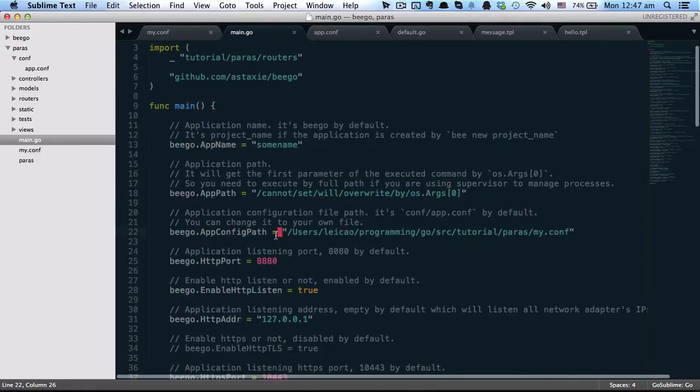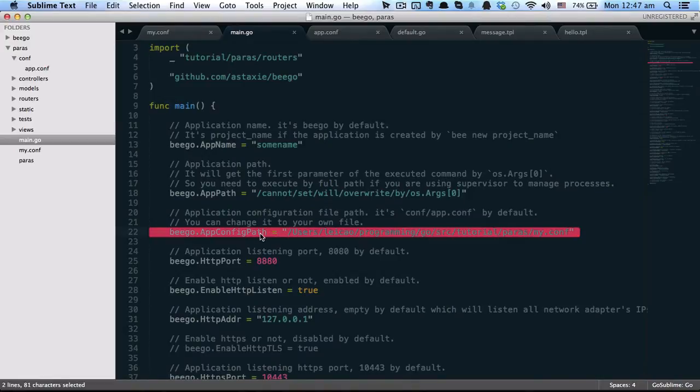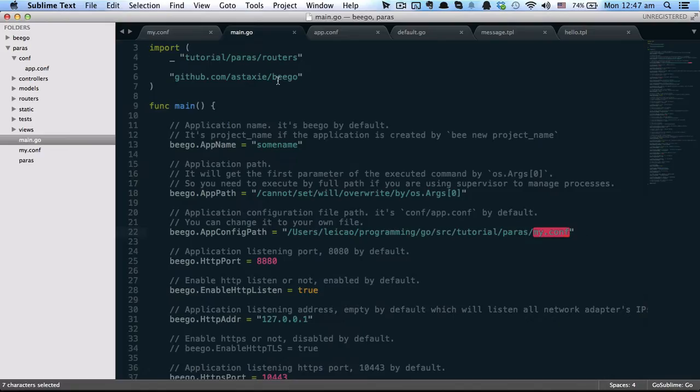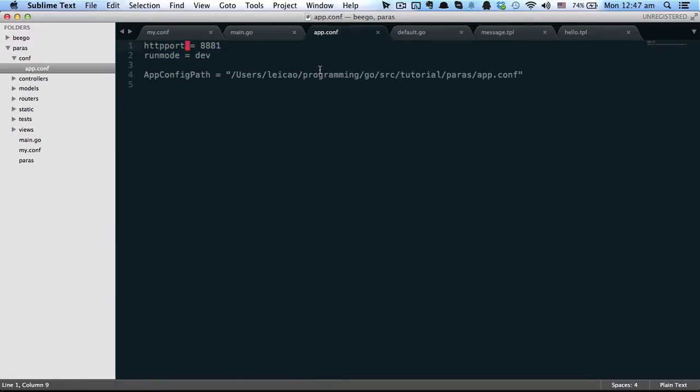The next one is beego.AppConfigPath. You can change this configure path to some other file, such as one I define here. All the values inside this file will overwrite both app.conf and main.go.